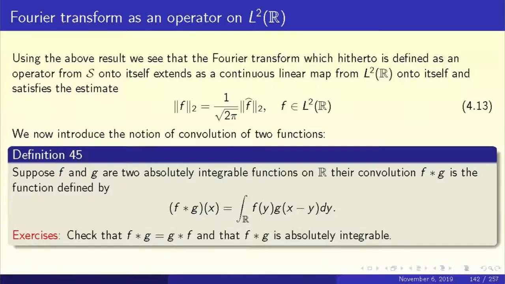It is exactly for this reason that other books use conventions for the Fourier transform in such a way that this 1 upon root 2 pi disappears from 4.13. But that's a matter of convention. We would rather prefer our convention, which is used by PDE people, and we have to stick to this 1 upon root 2 pi in equation 4.13. So this completes the task of extending the Fourier transform as an operator from L2 to L2.